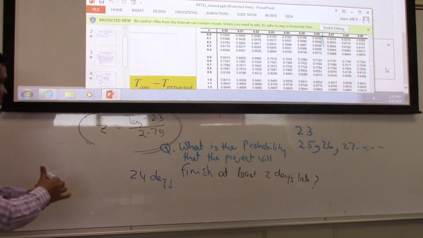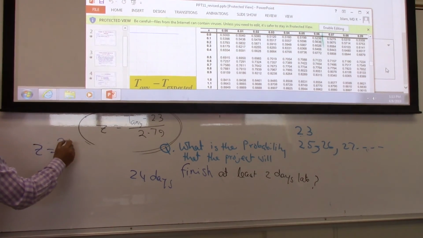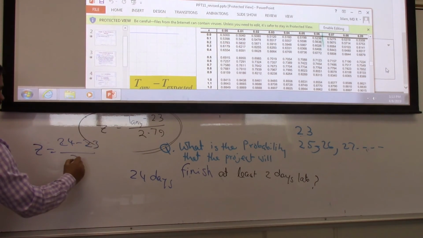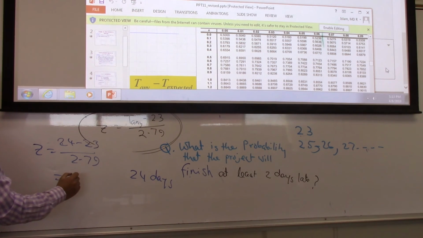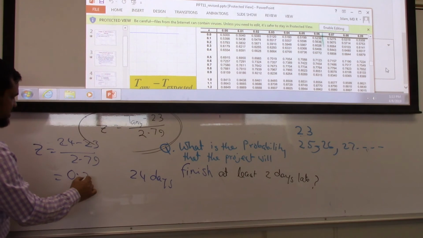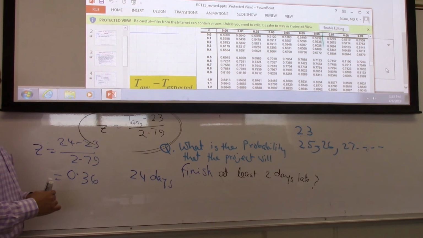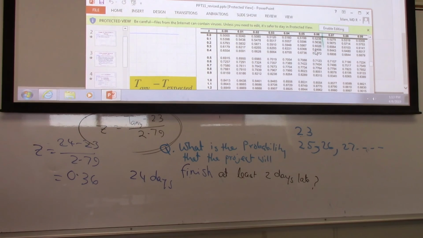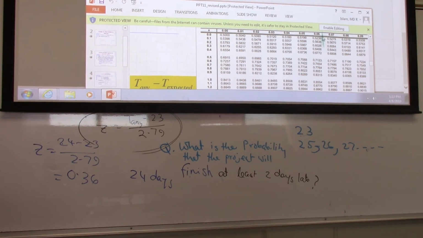Okay, so for 24 days our Z value is 24 minus 23 divided by 2.79, which is 0.36. If I'm right, 0.36 means this value, 0.6406.